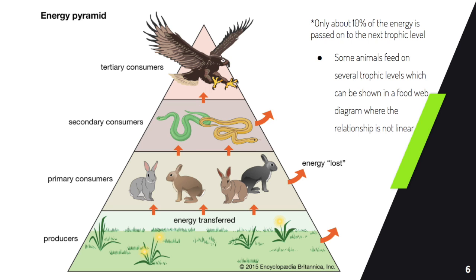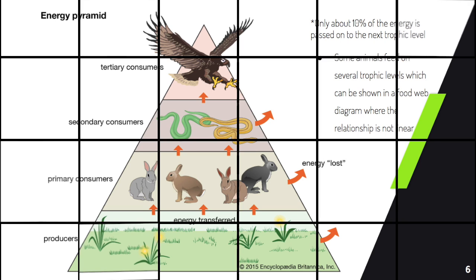It is shaped like a pyramid because only 10% of the energy is passed on to the next trophic level. However, it doesn't show all the connections between the organisms because some animals feed on several trophic levels, which can be shown in the food web diagram where the relationship is not linear.